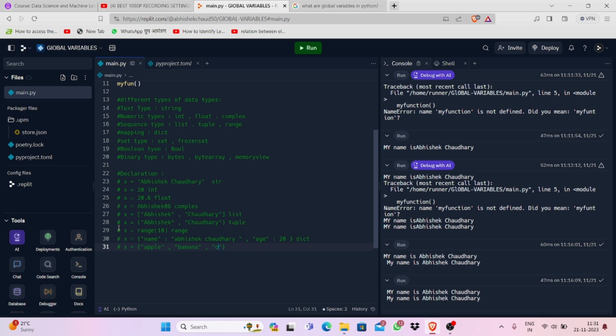What can you take? Orange, you can take orange. So what is it? It is a set. Now another one, x is equal to, and if you are writing true or false, what is it? You can call it as, tell me guys, what is it? It is a boolean. It is a boolean, okay?